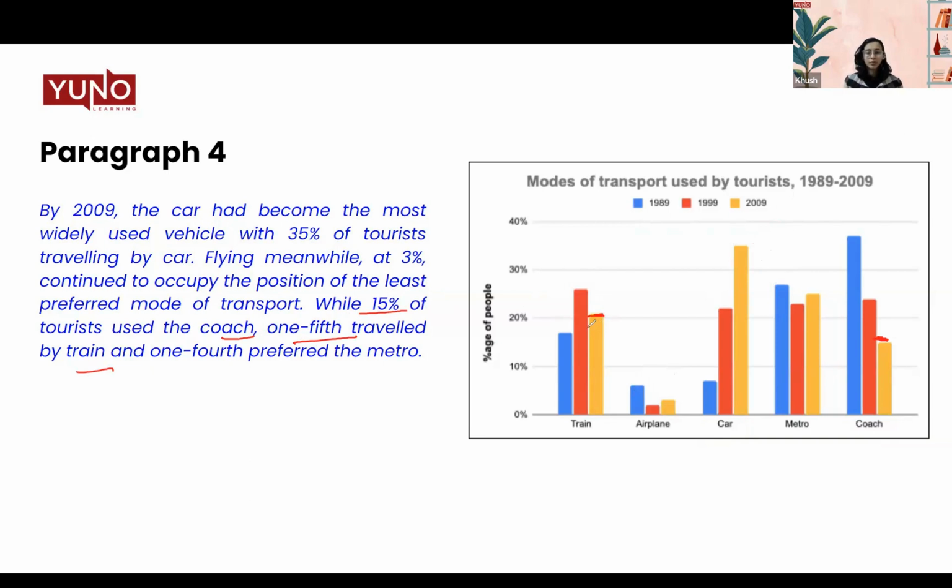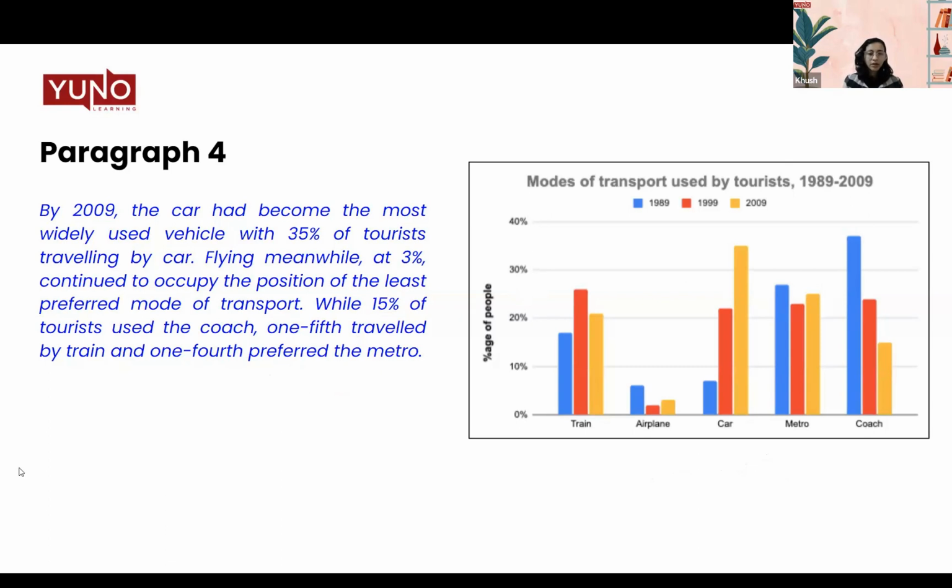So now do we understand what we mean by 1/5 here? 1/5 of the total 100%, right? And what would that be? 1/5 would be 20%. So I hope that is clear. And 1/4 preferred the metro. 1/4 is around 25%. So this is how you can represent your data. Instead of just writing the numbers, you can also use these fractions or multiples, right? That thrice the people liked. So these are the vocabulary, or these are the things that the examiner is looking for in your answer.